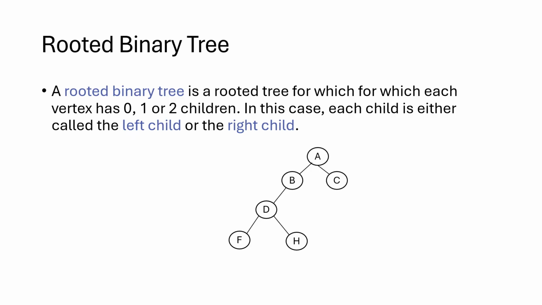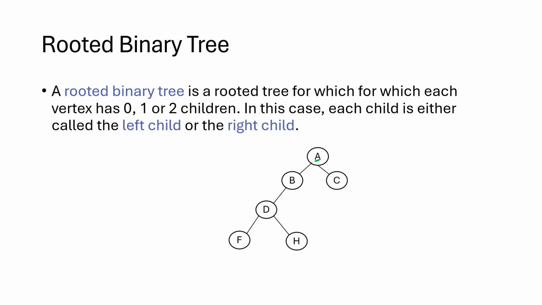Now again, in computer science, usually we focus on a special type of trees which we call binary trees. So the definition is very simple. In a binary tree, every vertex is allowed to have at most 2 children. So either no child, 1 or 2 children. Okay, and here's an example of a binary tree.